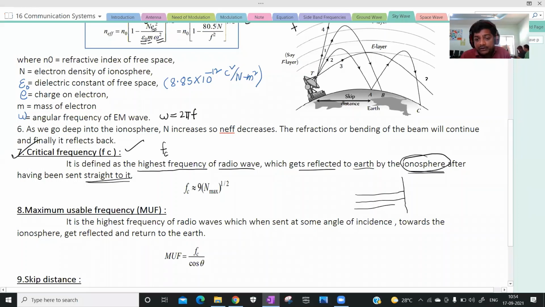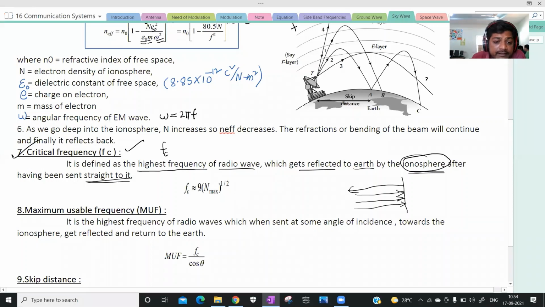And then in this way you have to send straight, so that the rays will be reflected towards the earth. This is called critical frequency. Understood?